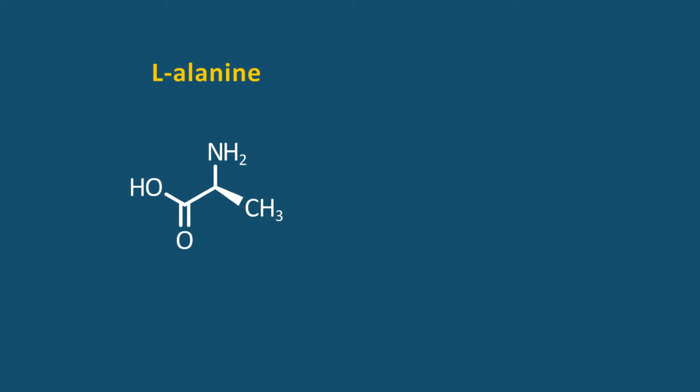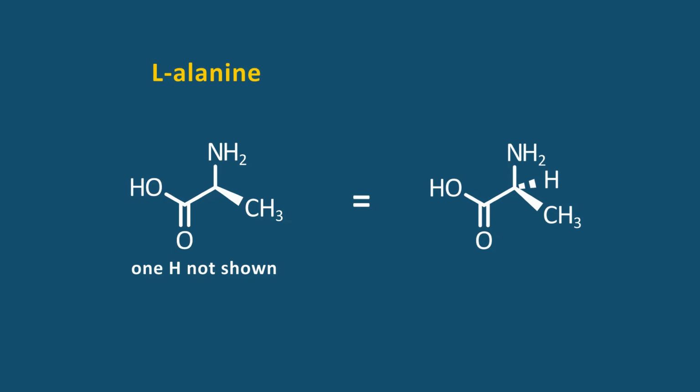Here's one of the 20 amino acids that make up proteins, alanine. Sometimes you will see structures drawn without all the hydrogen showing. The amino substituent and the carboxylate are in the plane of the central carbon. The methyl is pointing out of the plane, and therefore hydrogen is pointing backward. The carboxylate carbon, because it's bonded to oxygen, is higher priority than the carbon that's bonded only to hydrogens. With the H placed in back and counting the other substituents, 1, 2, 3, we see that it spins to the left, therefore it's S.